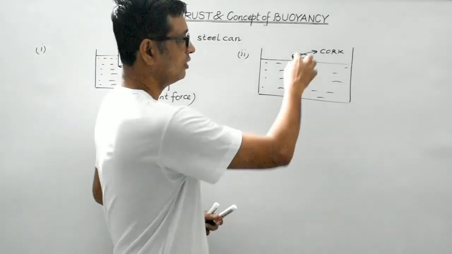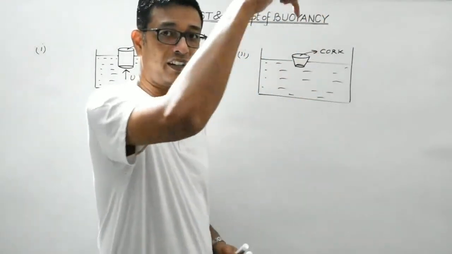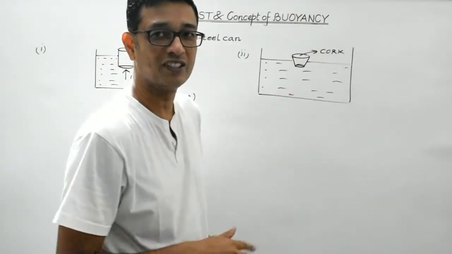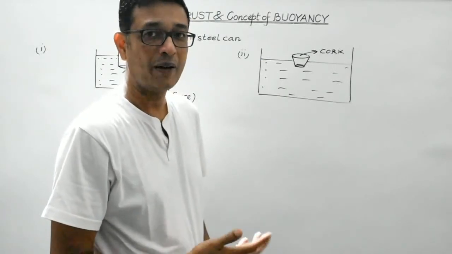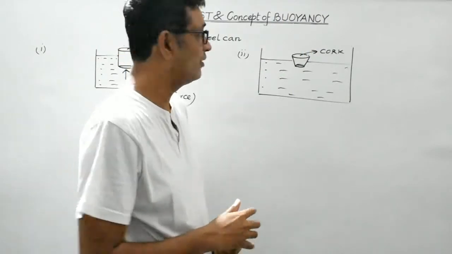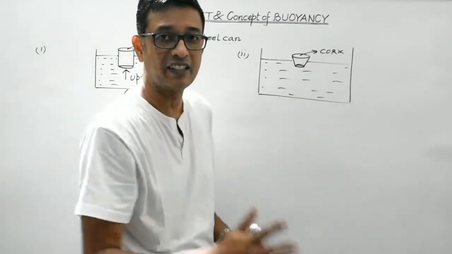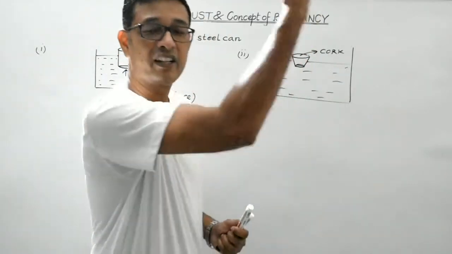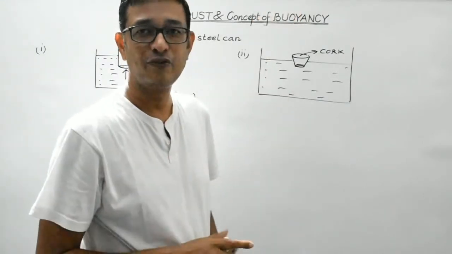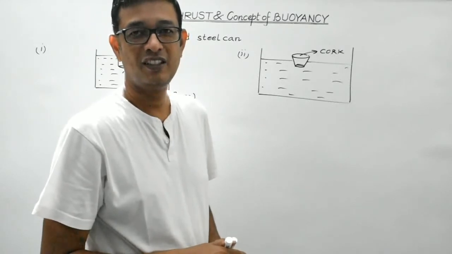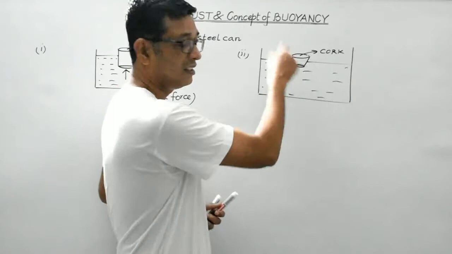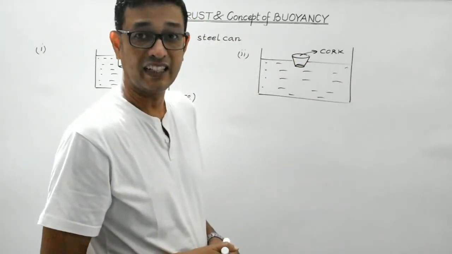Now here also, if you try to push the cork inwards, if you try to immerse the cork deeper into the water, then what happens? We will experience an upward force. We will feel that force. And if we release the cork inside the water, then the cork will immediately come to the surface and again start floating on the surface of the water. So, students, that upward force which the liquid exerts on the body is upthrust.